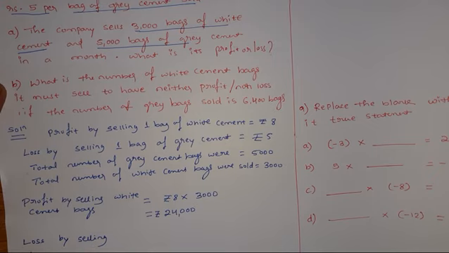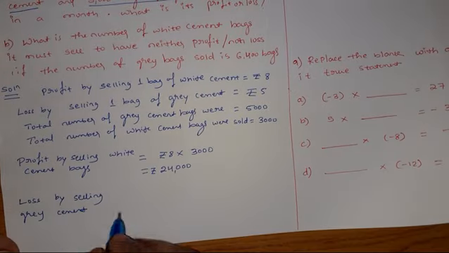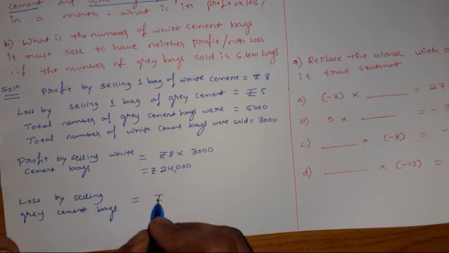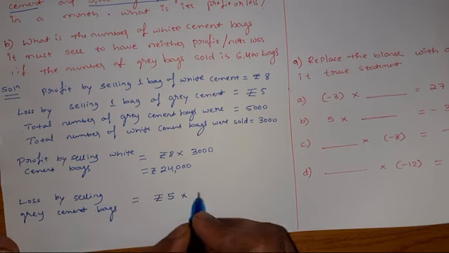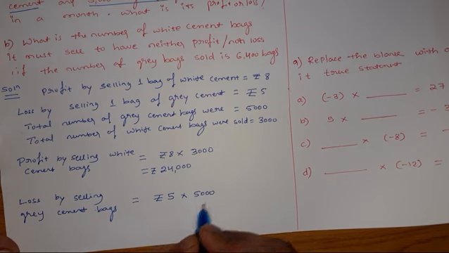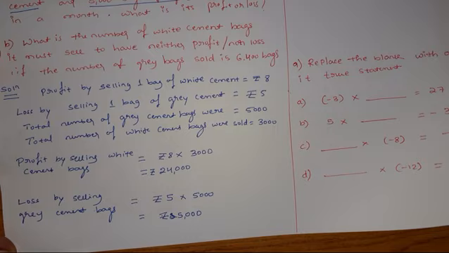Now loss by selling grey cement bags is how much? Loss by selling grey cement bags is rupees 5 into 5,000 bags. Therefore the total loss: 5 5s are 25 and 3 zeros, so total loss is rupees 25,000.